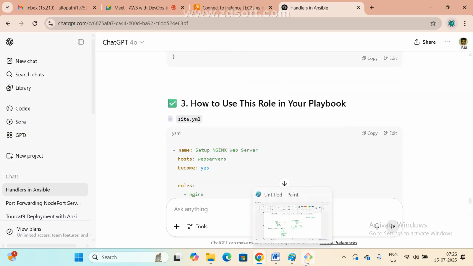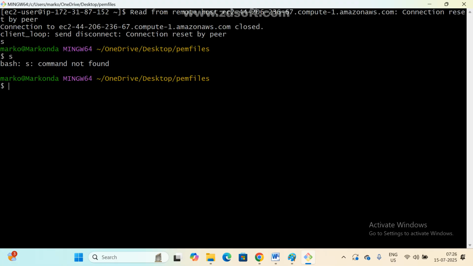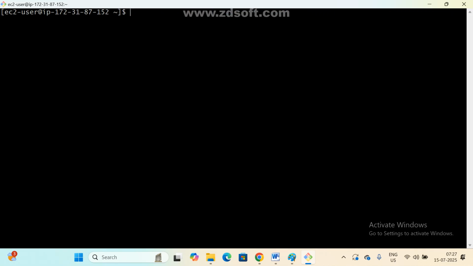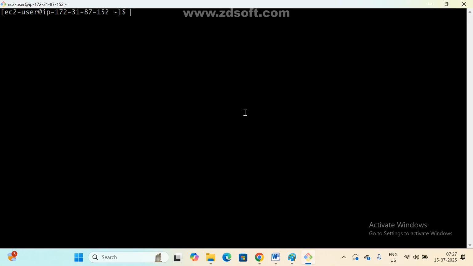That's it. Now first go here. How to create a role? ls. How to create a role? What is the syntax? Ansible hyphen. It is very simple. Whatever name we can give it. So ansible-galaxy init, then the role name. What is the role name?